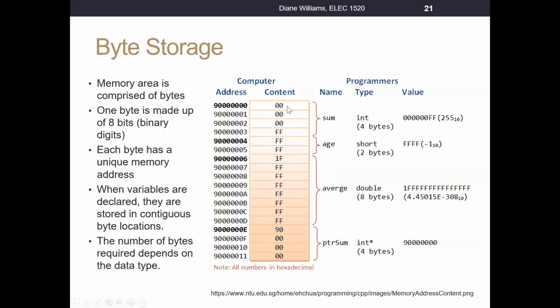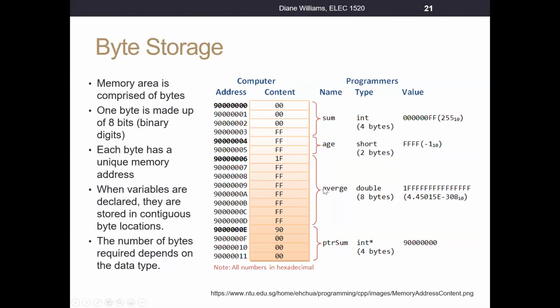This particular scheme is storing the higher order byte in the lower address. And then as the addresses increase, it's storing these bytes. So we need 4 bytes for this. You can see here, age is of type short. Now a short is half an int, so a short takes up 2 bytes of memory. In this case, this particular short has a hexadecimal value of FFFF. So technically this first FF is stored here, the second FF is stored there, right?